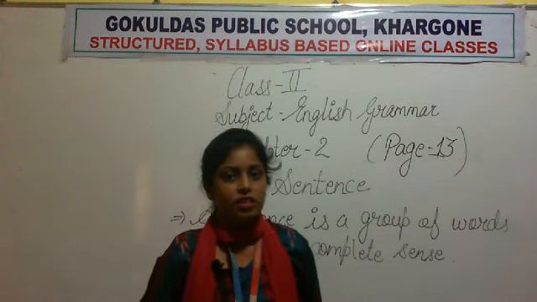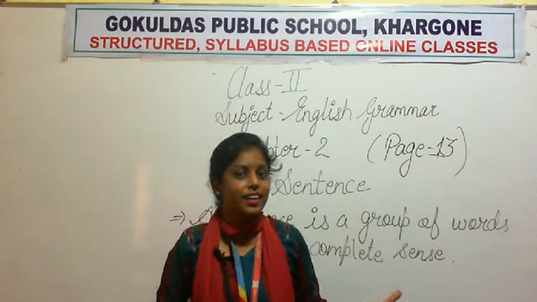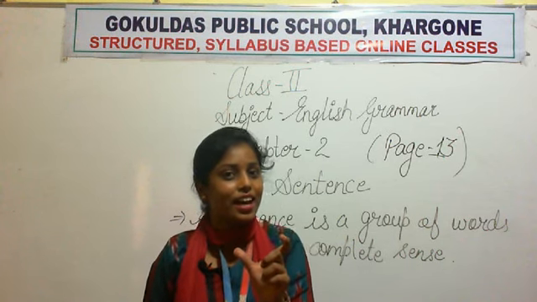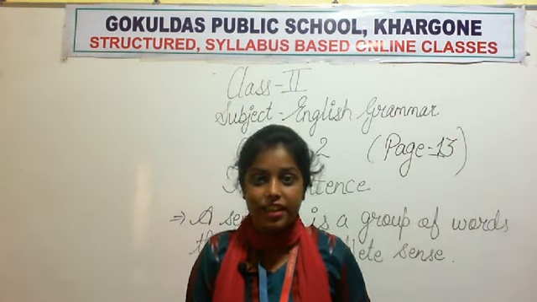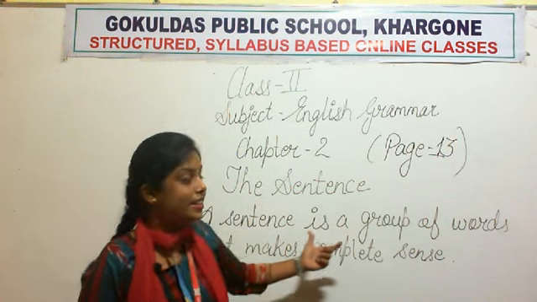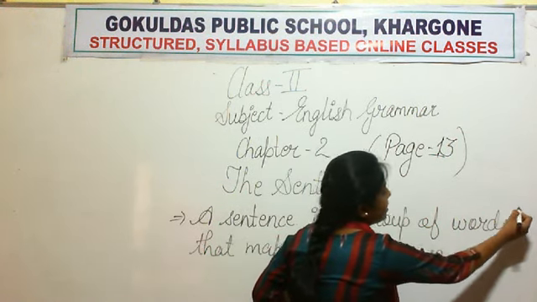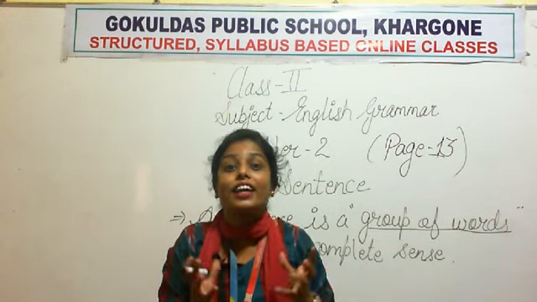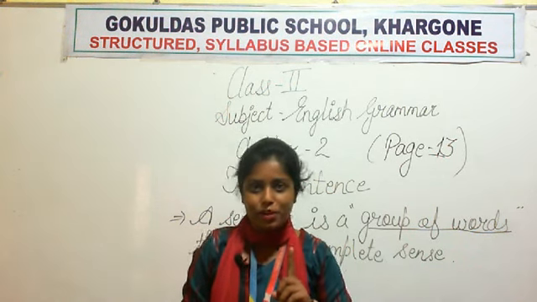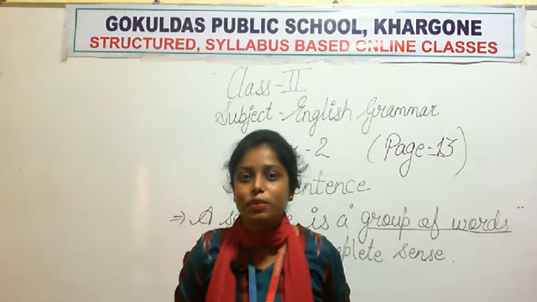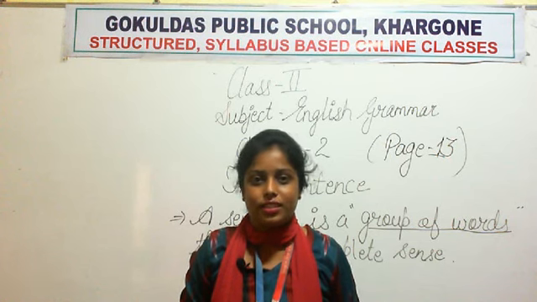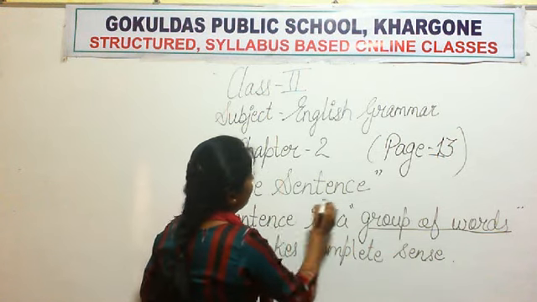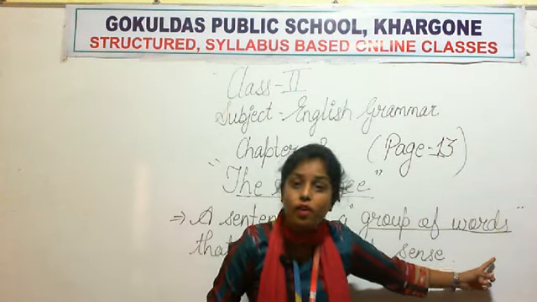Okay. So in the last chapter what we had studied, the same definition with a little change. Okay. Word की definition क्या है? It's a group of letters. ठीक है. Now what is the definition of sentence? It's a group of words. क्या है sentence? Words का एक group. हमने words पढ़ा है first chapter में, right? We had studied words in the first chapter. So words, it is clear to us. Okay. Now we are going to study sentence. So sentence is a group of words.